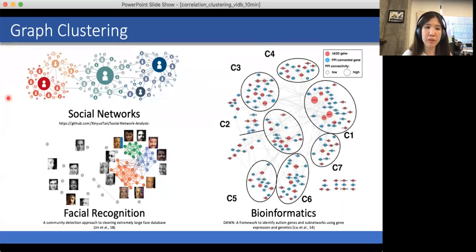So to begin with, graph clustering is a fundamental problem in modern data mining with applications in multiple areas, including social networks, where it can be used to find communities of people under various criteria. It's also used in bioinformatics. Here is an example of a protein-protein interaction graph where clusters of interacting genes suggest risk factors for autism. And it can be used in machine learning pipelines, such as in facial recognition, where this is a facial similarity graph, and clustering can divide faces, in this instance, based on age.